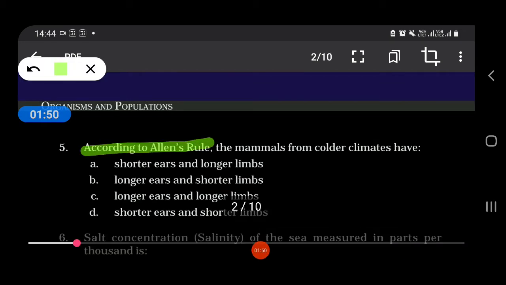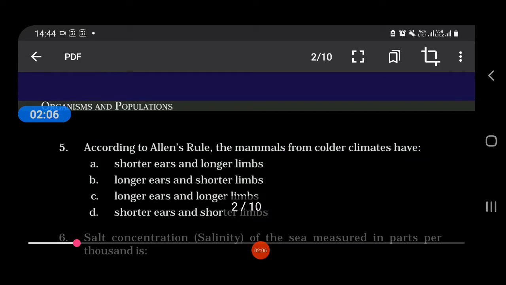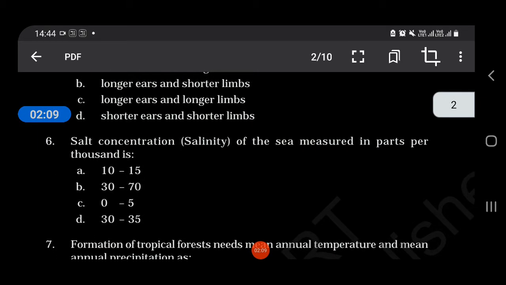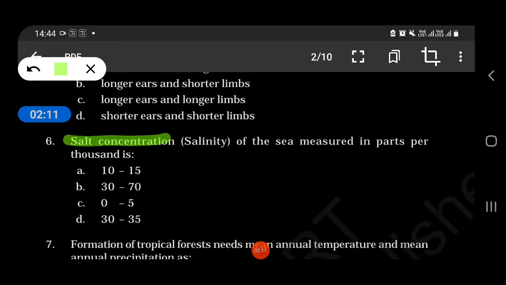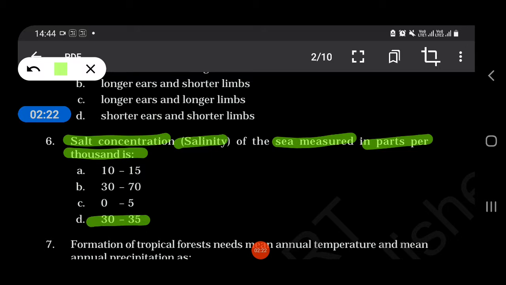According to Allen's rule, mammals from colder climates have shorter ears and longer limbs, longer ears and shorter limbs, longer ears and longer limbs, or shorter ears and shorter limbs. So our answer is longer ears and longer limbs. Salinity of the sea, measured in parts per thousand, is 10 to 15, 30 to 70, 0 to 5, or 30 to 35. So our answer is 30 to 35.